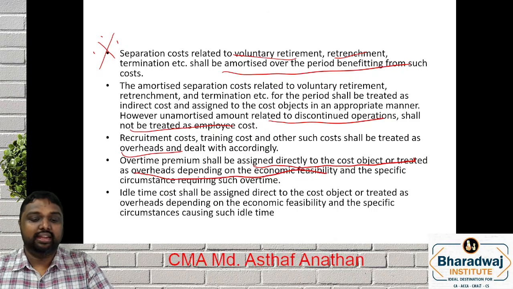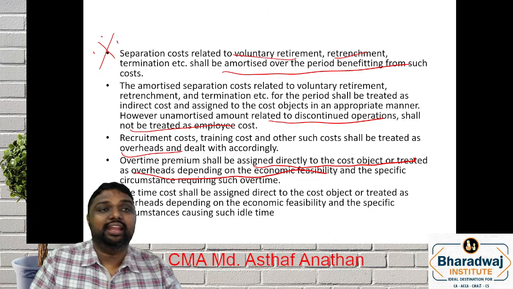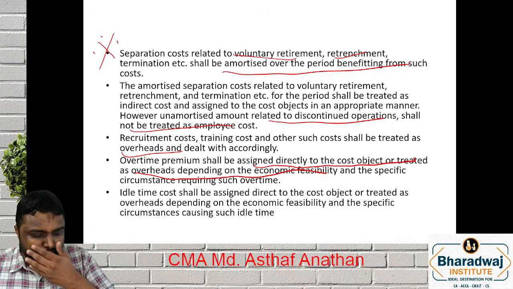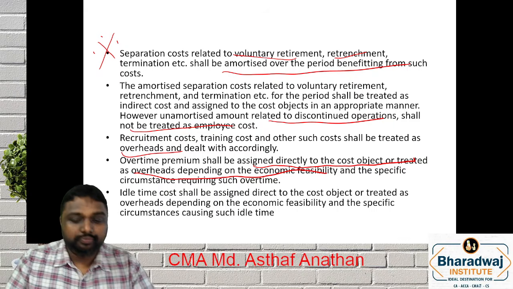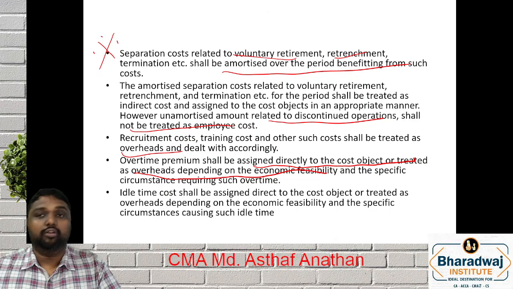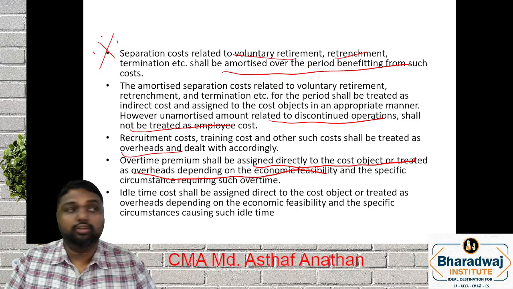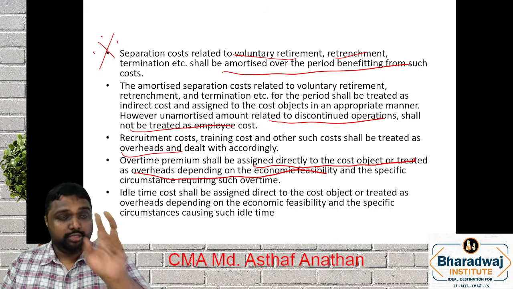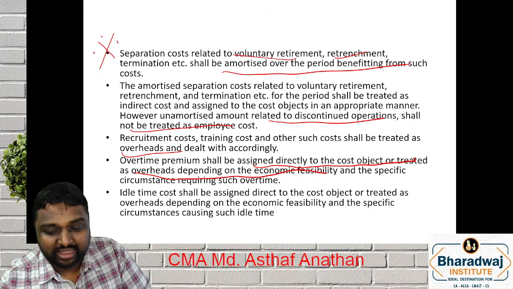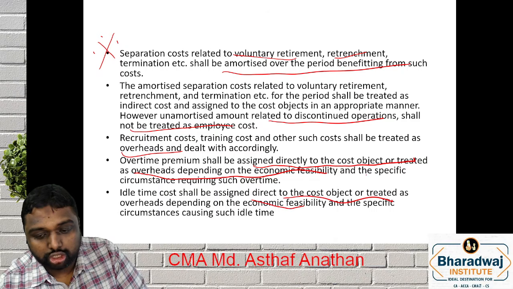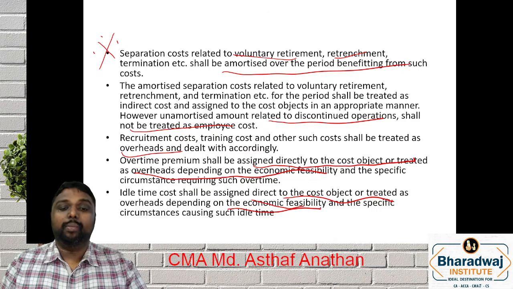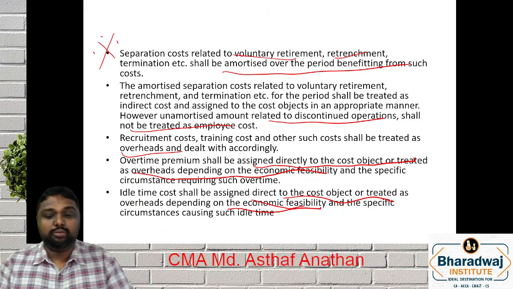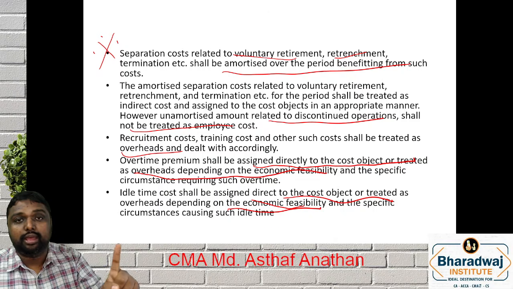Finally, idle time. Idle time you know very well. What is idle time? Employees are paid but not working. You know the two types of idle time: normal idle time is a part of your production cost, whereas abnormal idle time you will transfer to costing P&L. The definition says it is assigned directly to cost or overhead depending upon the economic feasibility. That means the definitions of overtime premium and idle time are the same. So if you remember one definition, you will be able to write both.